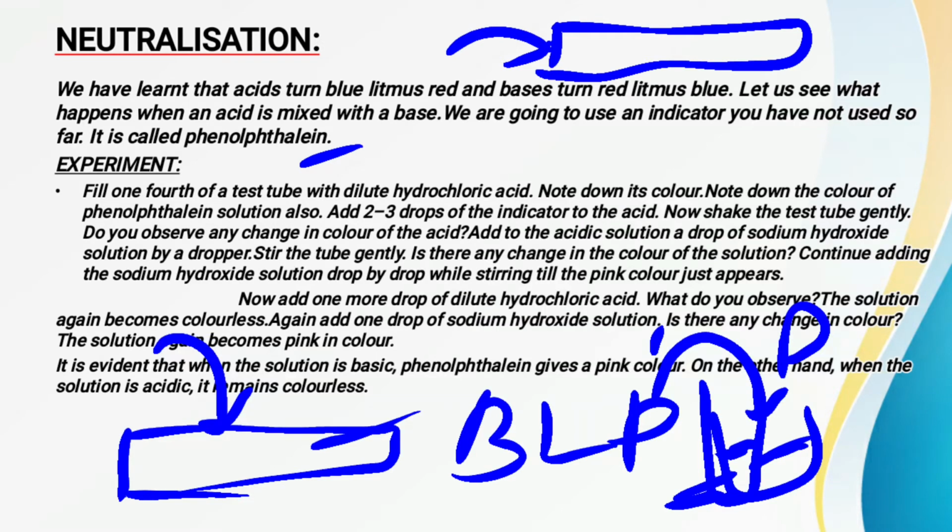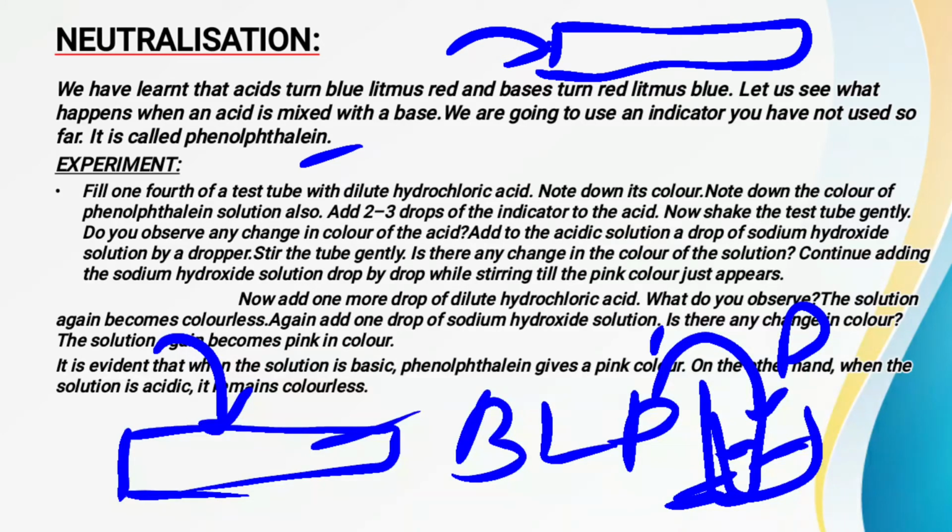Now next, you have to add a few drops of the dilute HCl to it. Again you have to stir it, shake it gently, and add a few more drops of the dilute HCl. Now this basic solution, which was formed while adding the sodium hydroxide solution, when you add some drops of the dilute HCl to it, again becomes acidic in nature, and it changes its color from dark pink to colorless. So as the solution becomes acidic again, it changes its color from dark pink to colorless.